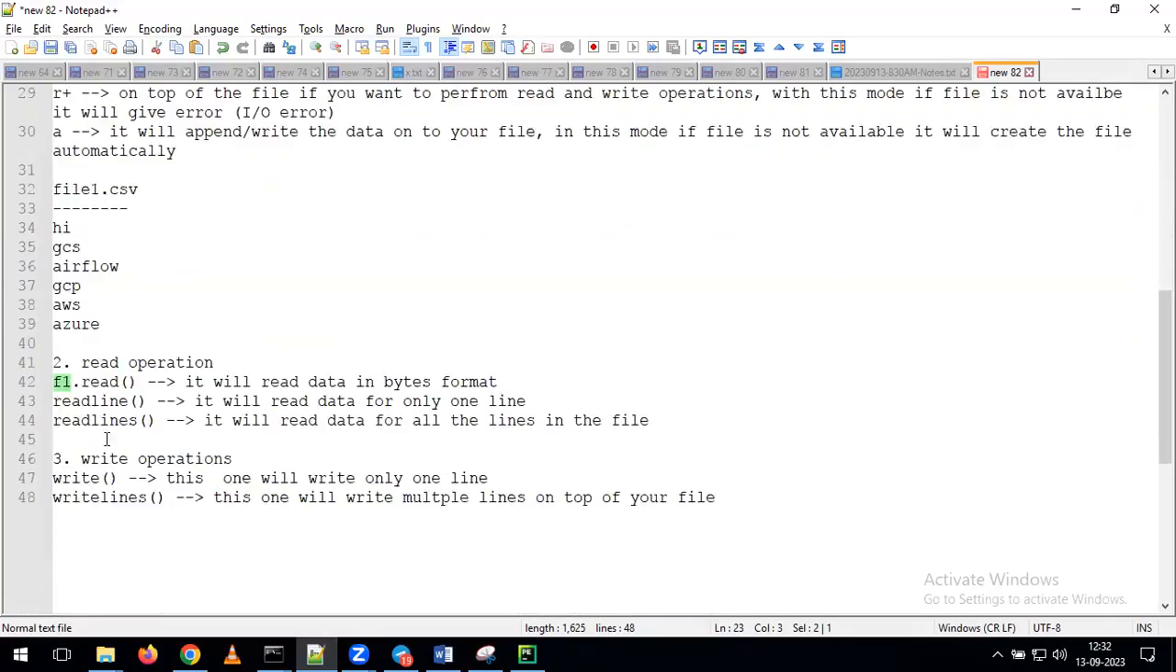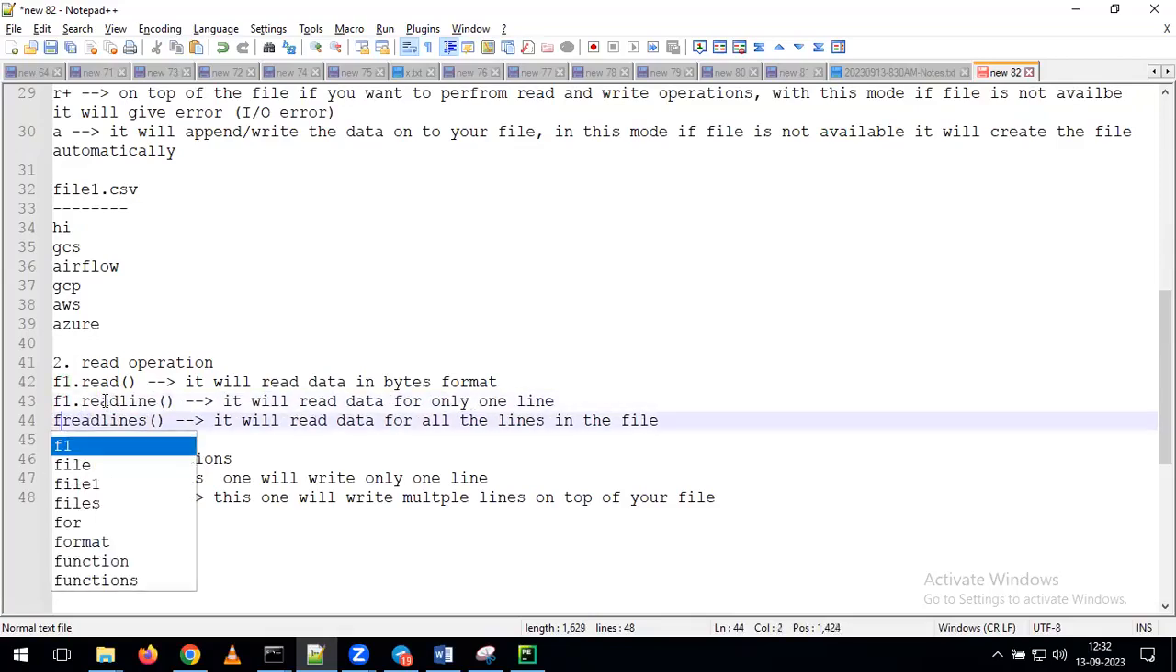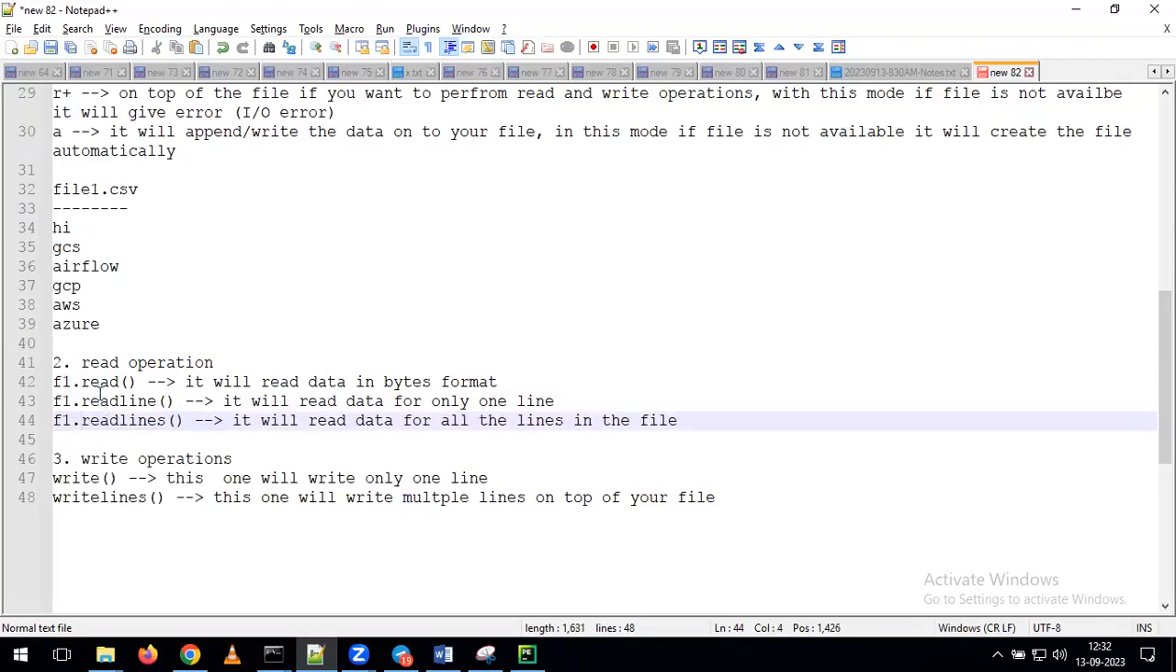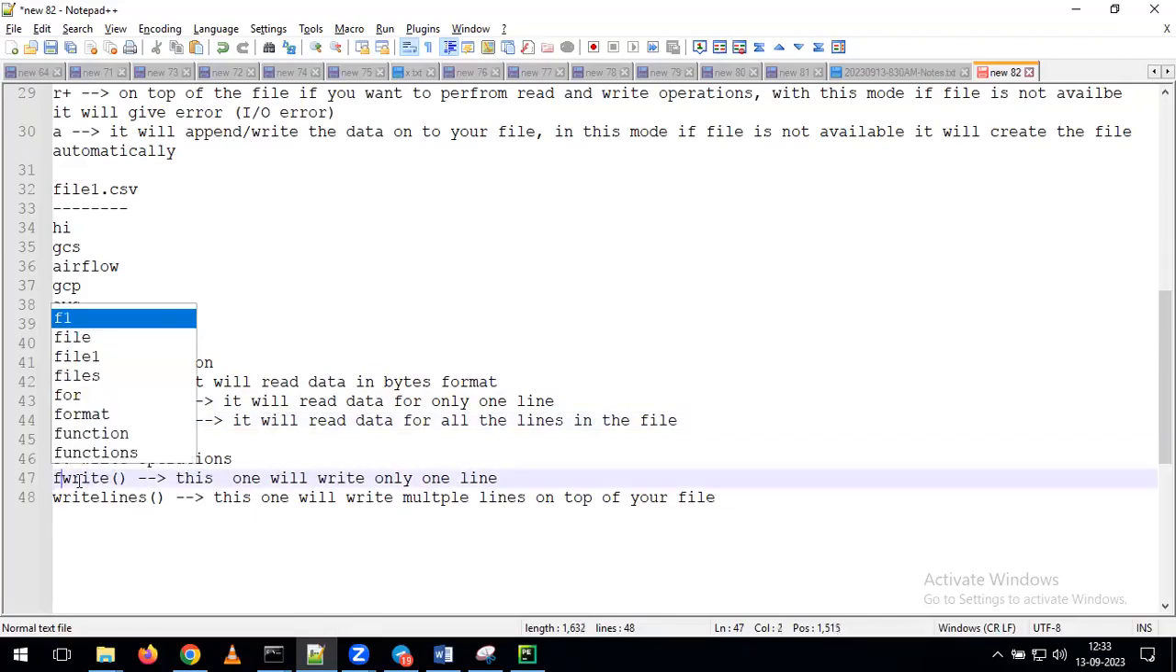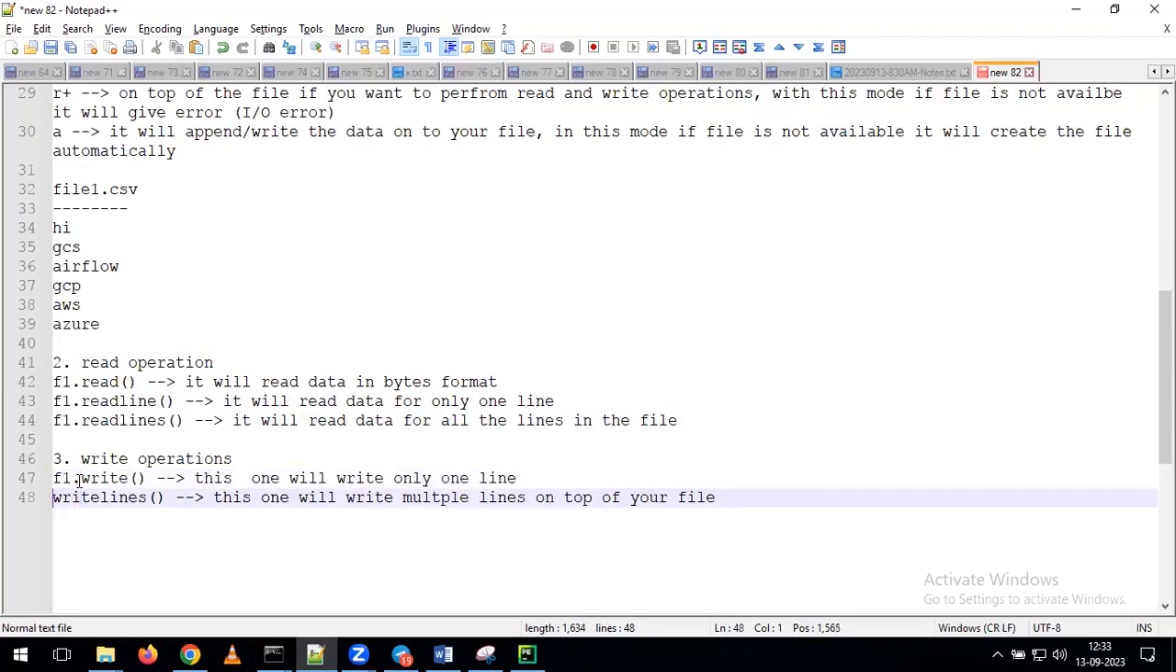Now, on top of this F1, we are going to perform the read operation, or read line, or read lines. So we have to give file object dot read, or file object dot read line, or file object dot read lines. And in the same way, as part of writing also, we have to do the same thing: F1 dot write, or F1 dot write lines.